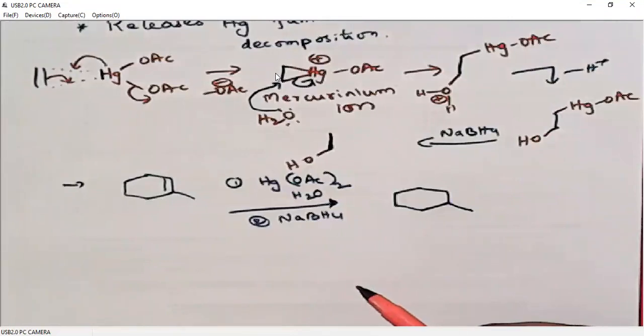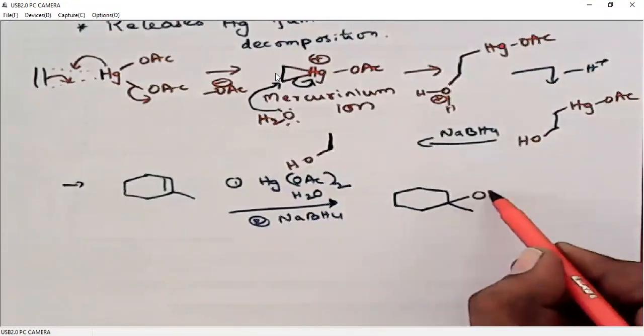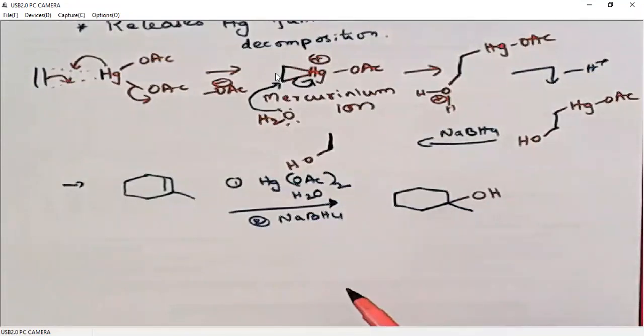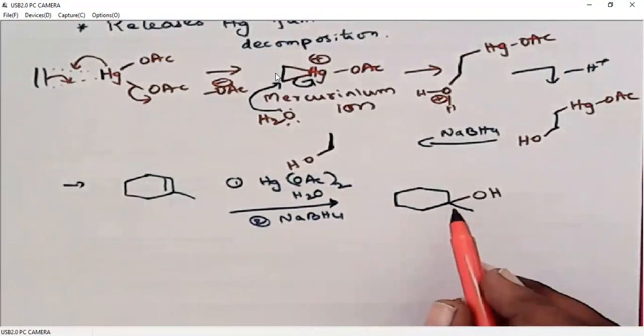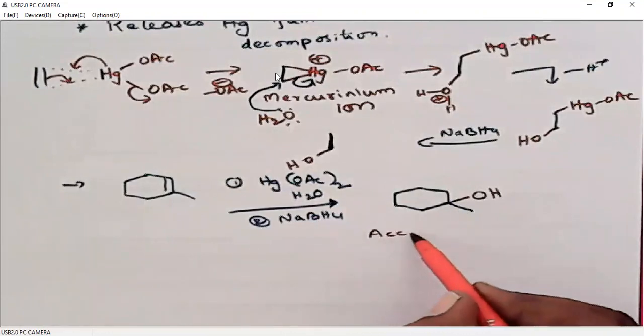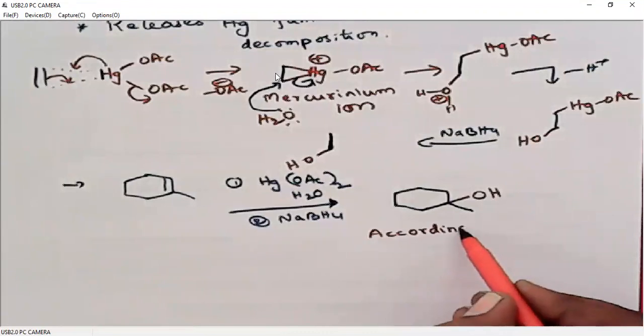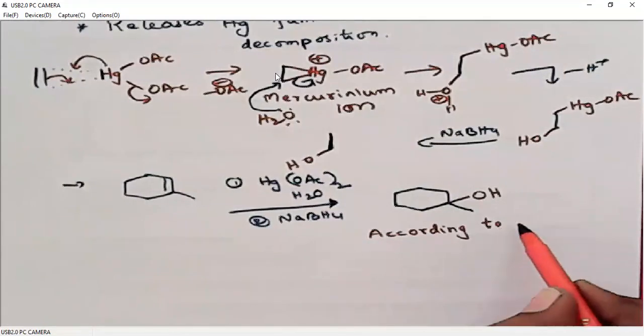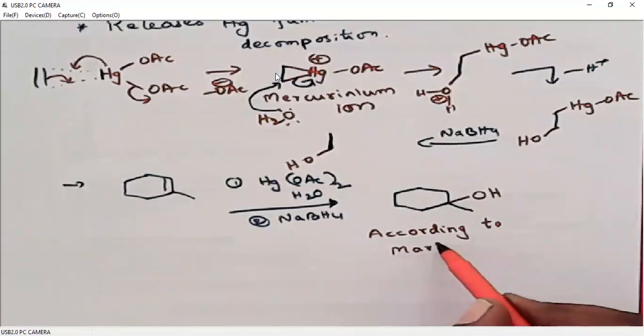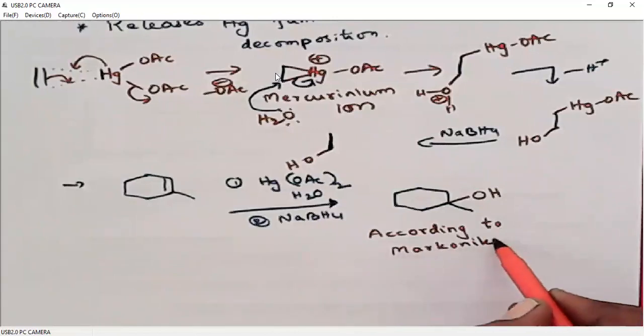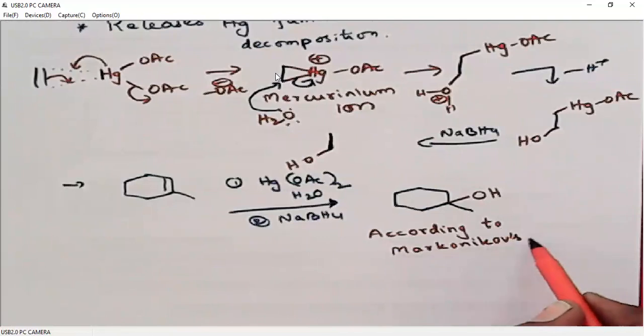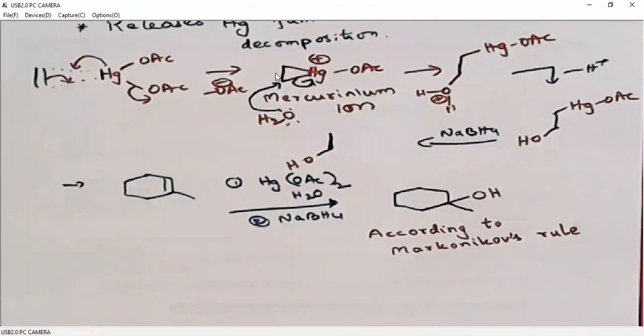Oxymercuration, demercuration follows Markovnikov's rule. So it gives alcohol at more substituted carbon. So this is according to Markovnikov's rule. I will explain how it follows Markovnikov's rule.